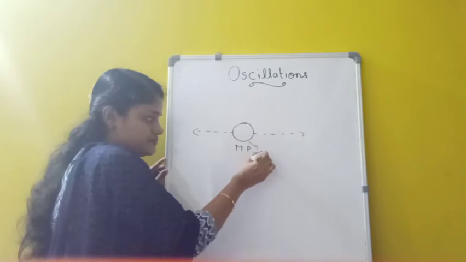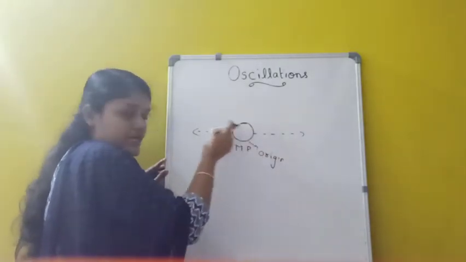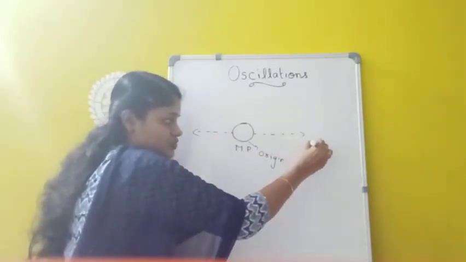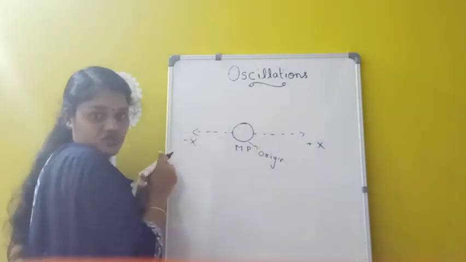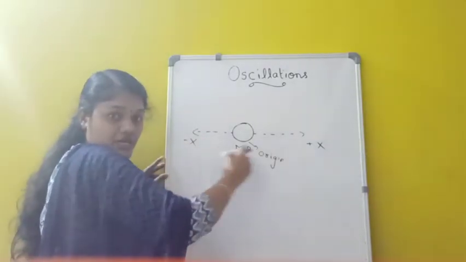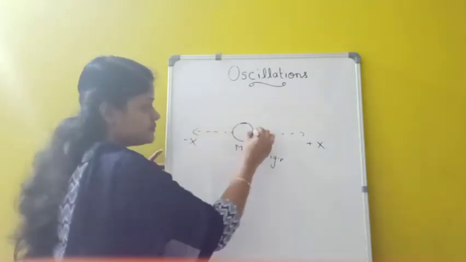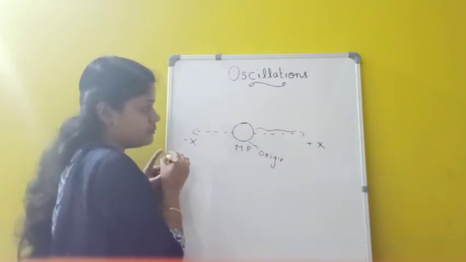So this is the positive x direction, and this is the negative x direction. This object is executing simple harmonic motion along the x-axis, and this much distance can be called which one? Amplitude.